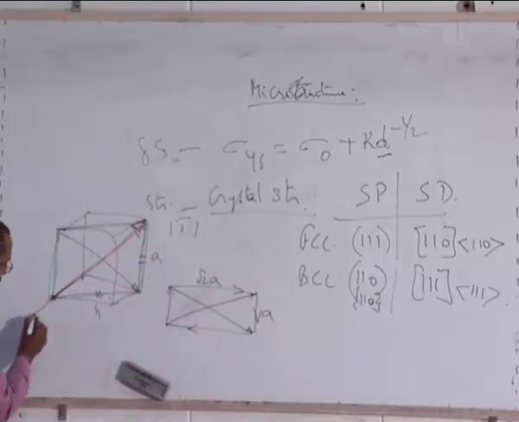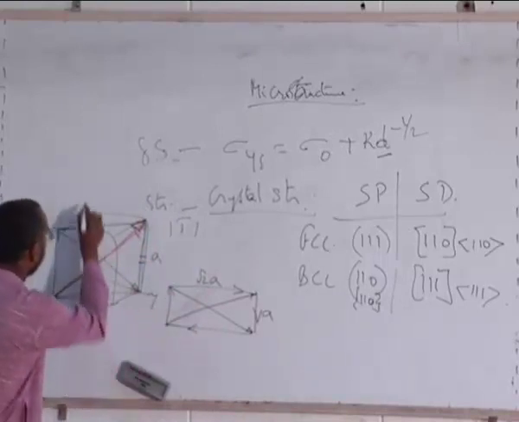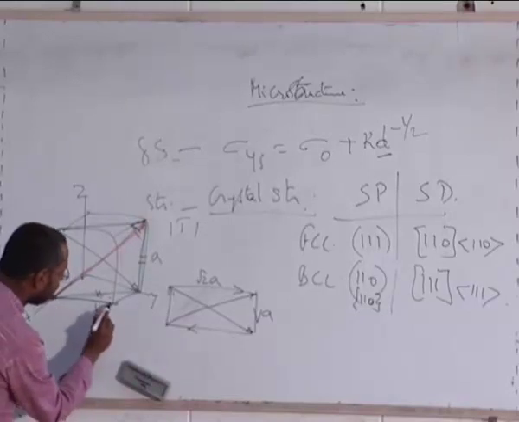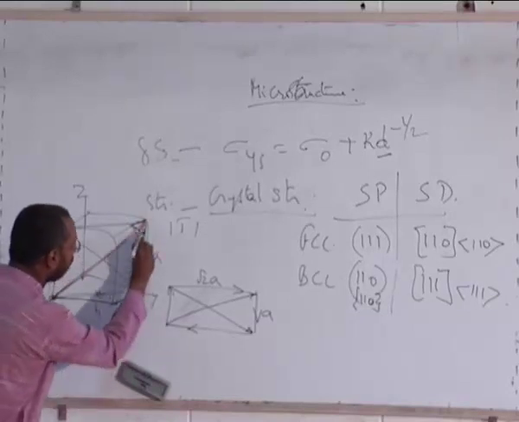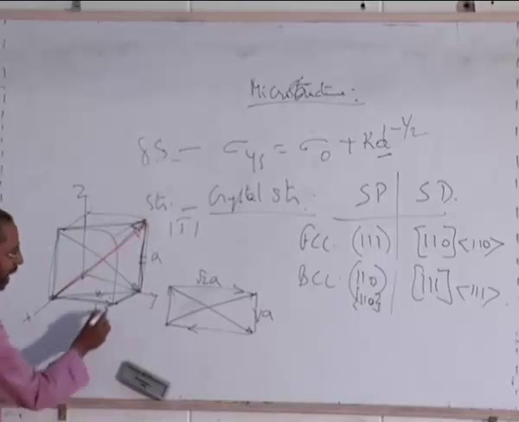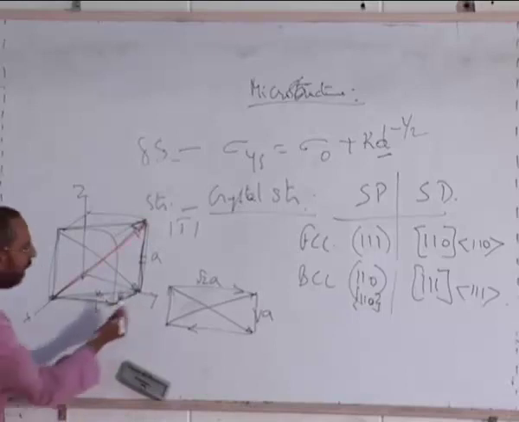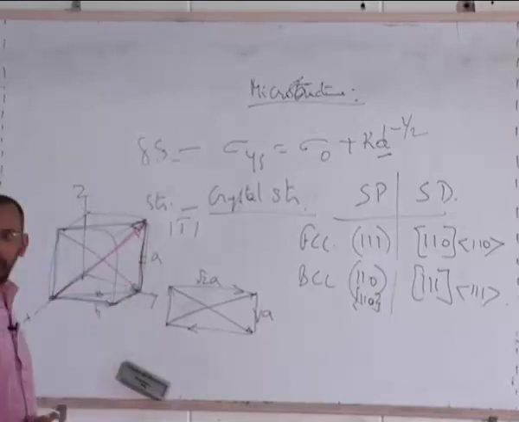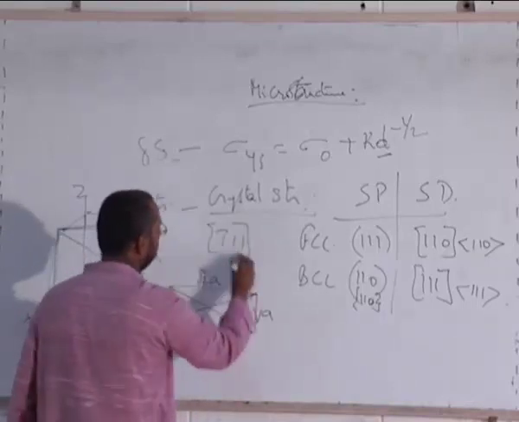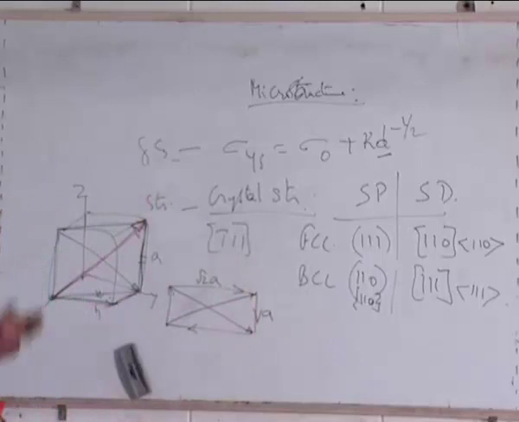We are starting here. This is the X, this is the Y, this is the Z for us. We are starting here. If I want to reach there, how do I reach? I go in this direction and in this direction and in this direction. Right? So this is Y positive 1, X negative 1, Z positive 1. So yes, it is 1 bar 1 1. This is correct. Right? So I am moving like this and reaching there.